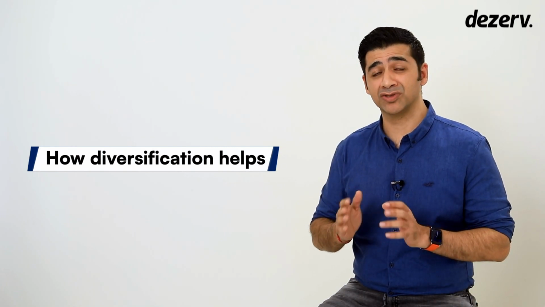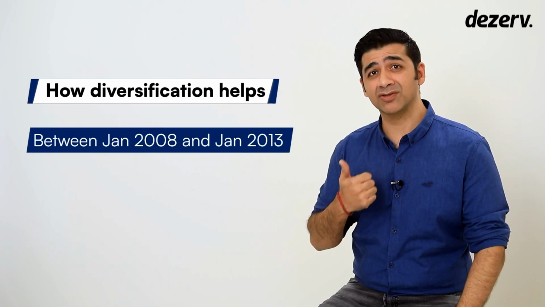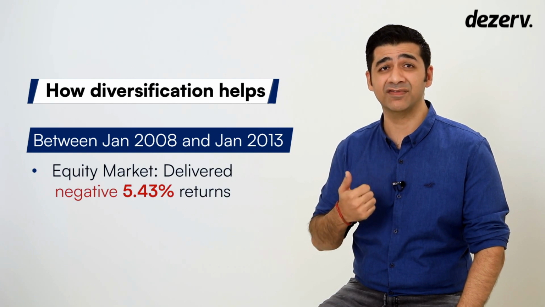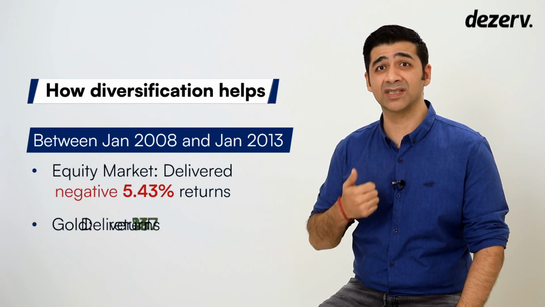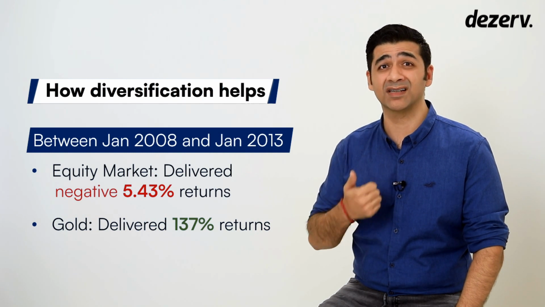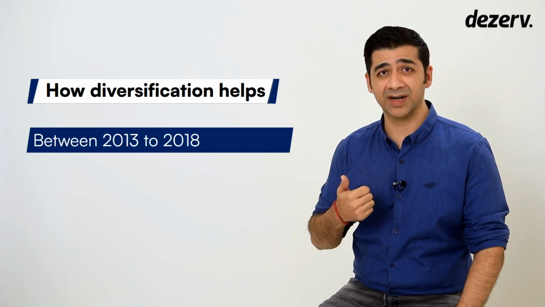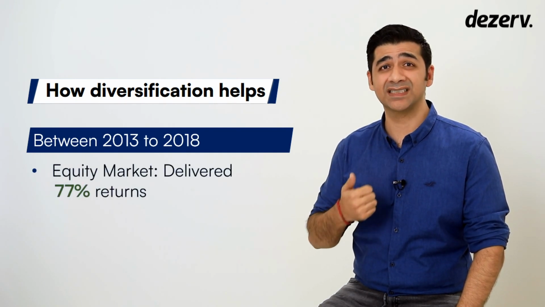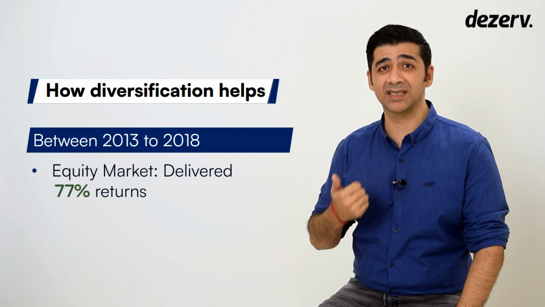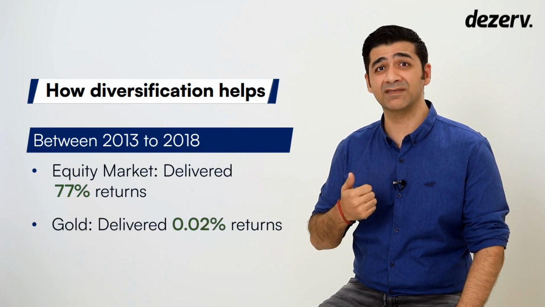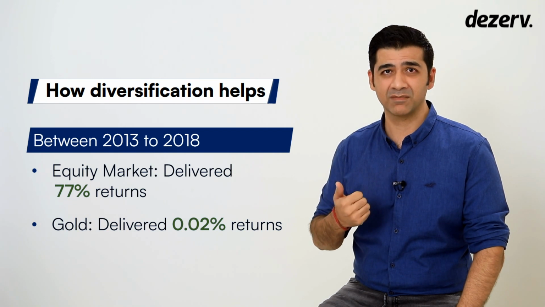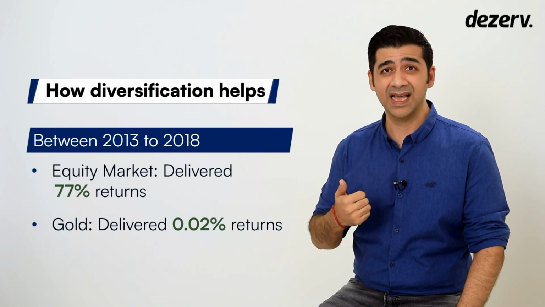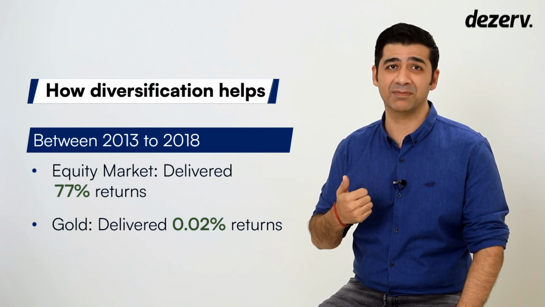Two examples to demonstrate this are, between Jan 2008 and Jan 2013, equity markets in India delivered negative 5.43% returns, whereas gold in the same period delivered a 137% return. In contrast, between 2013 and 2018, equity markets gave 77% returns, while the investment in gold gave 0.02% returns. Now imagine if you were invested in equity between 2008 and 2013 and decided to move your investments to gold after that period.